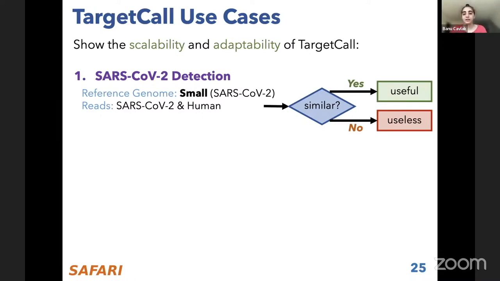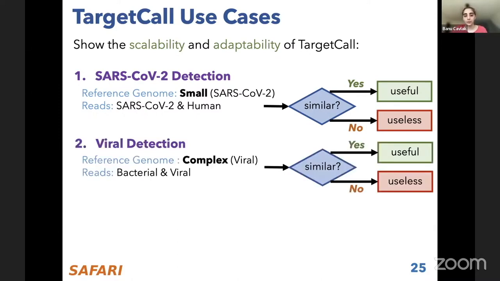And in this use case, if the read is similar to the reference genome, which is the COVID reference genome, the read is identified as useful because we are targeting COVID references, and otherwise the read is identified as useless. Viral detection is also a similar use case, but this time the difference is our reference genome is not one single viral reference genome, but it's composed of multiple of them. So we have a bit more complex reference genome, and our sample now contains bacterial and viral reads, and we want to identify the viral ones.